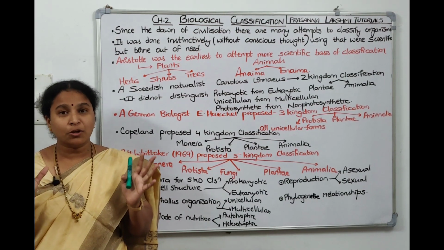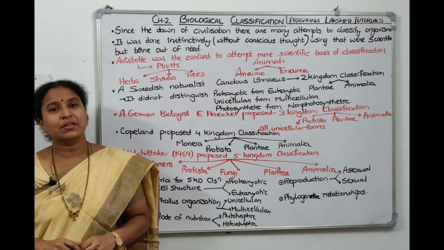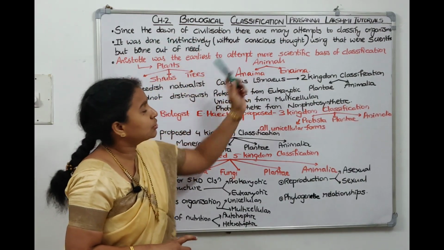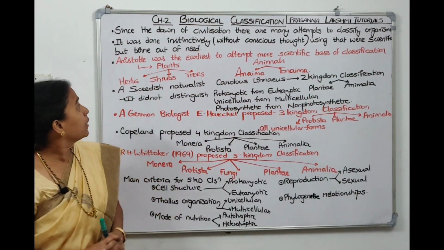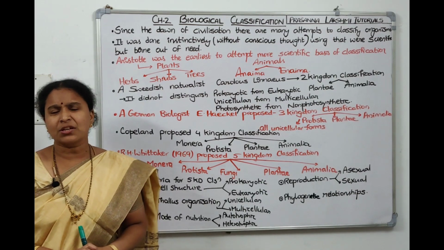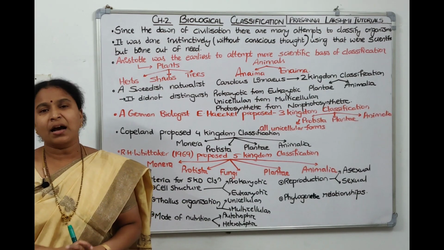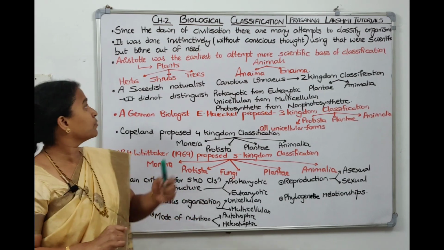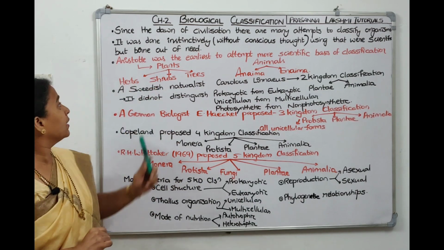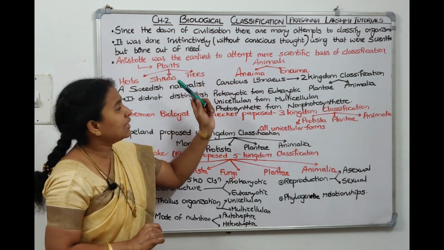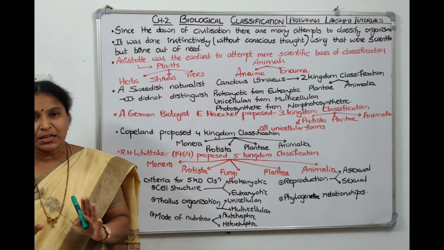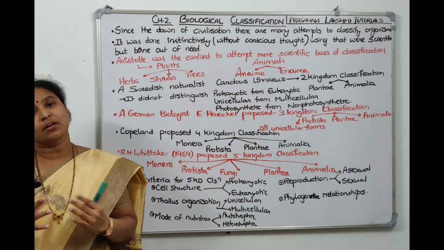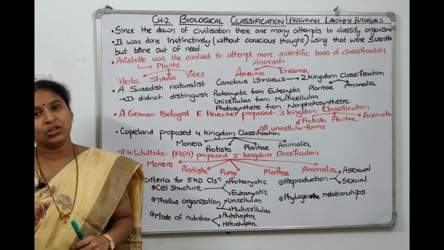Now from the time of the dawn of civilization, we tried to classify organisms. That's what they tell. Since the dawn of civilization, there have been many attempts to classify living organisms. Now the initial classifications are not scientific classifications. They are in fact made on the basis of whether they are useful organisms or not useful organisms. So that's what the author has mentioned in NCERT, that it was done instinctively, means without conscious thought, without any scientific basis. They have just checked whether the organisms are useful, needed, or not needed. On that basis only they have done the initial classification.